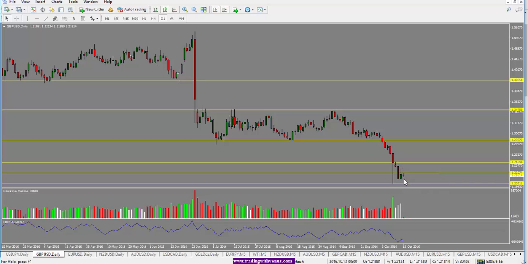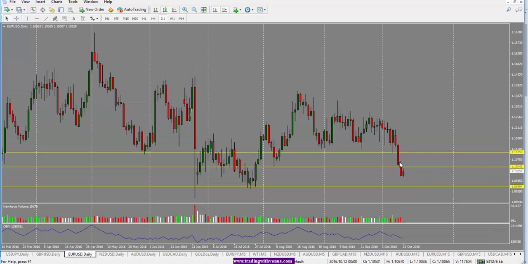At this point, I'm expecting the price to come down and test these lows, and then finally the low at 120.20 area. So for now, the bias is to the downside, and we are looking to have some sort of a test of the bottom here for the British pound.